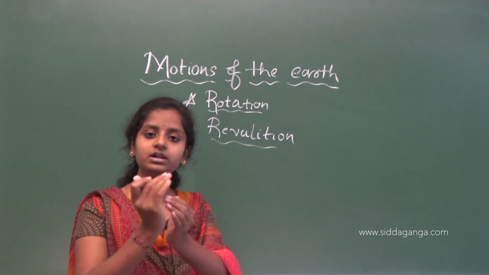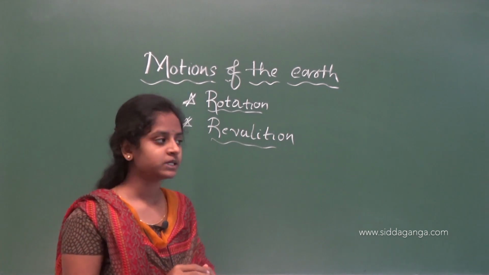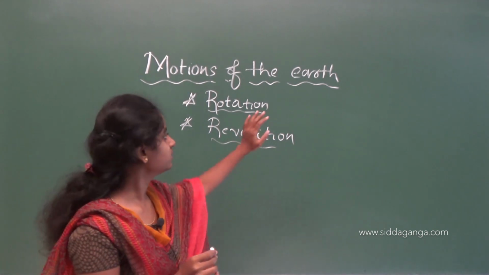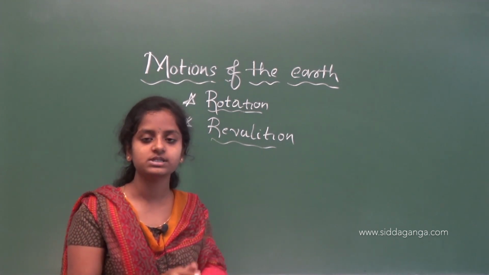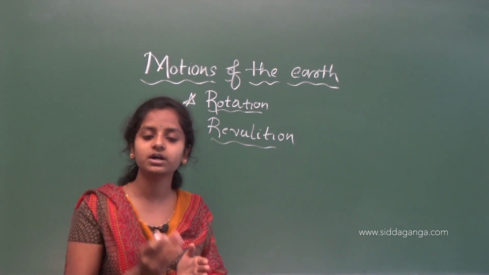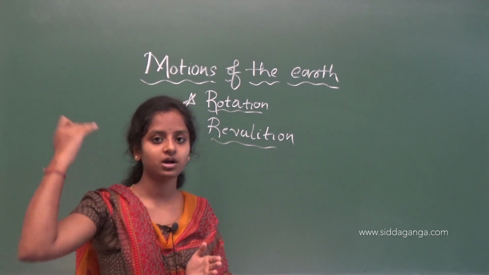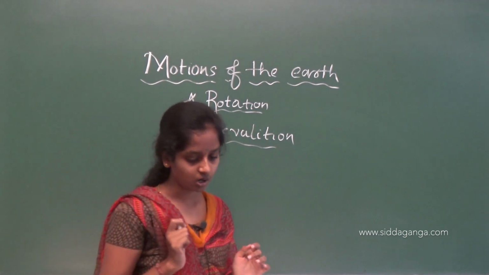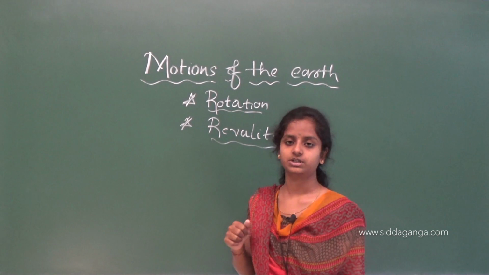Earth will move around its own axis. That is known as rotation. And revolution means the movement of the earth around the sun in a fixed orbit. That is known as revolution.